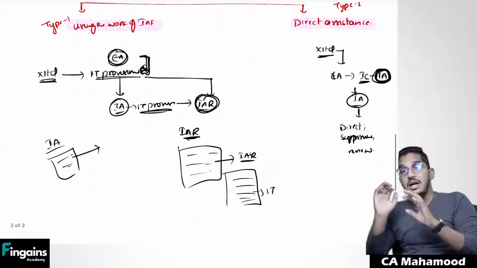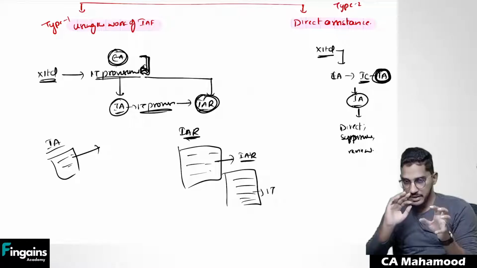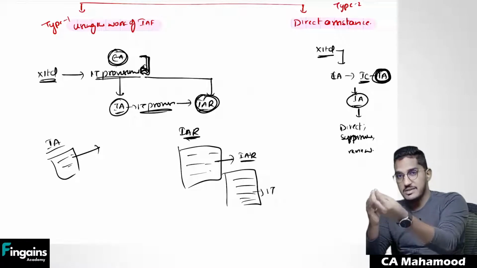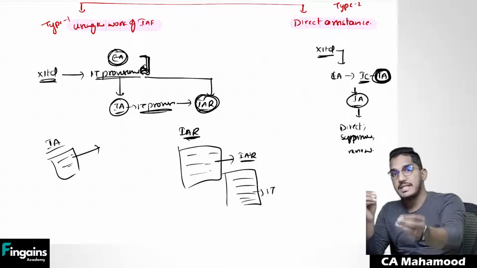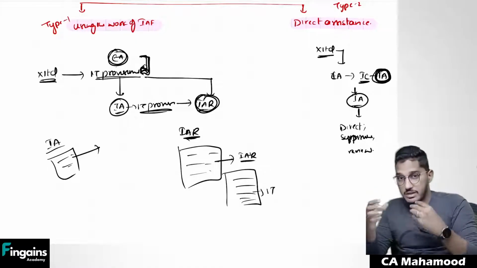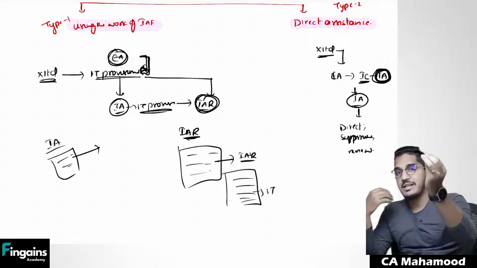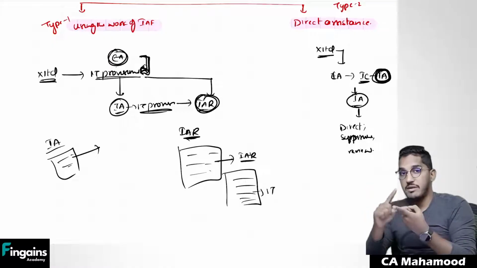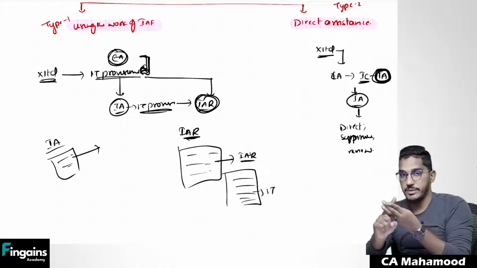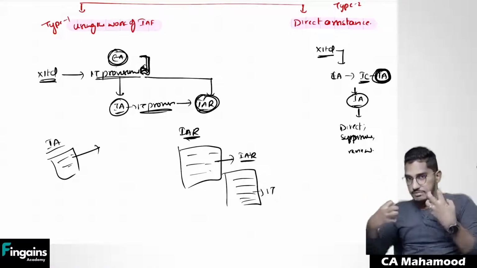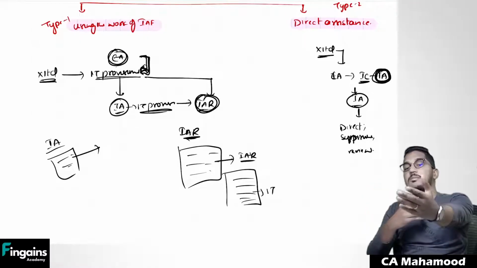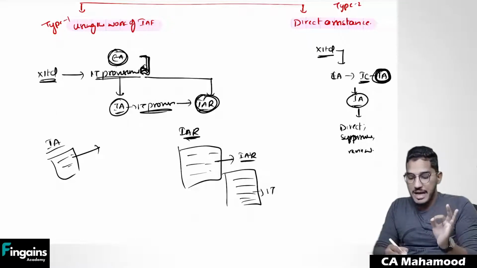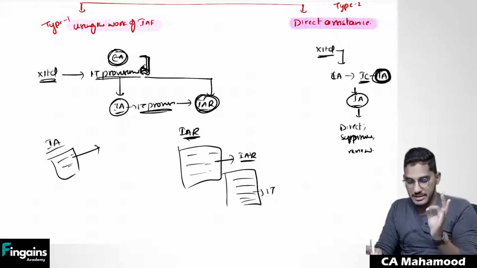In the type 1 usage, I use the work which is already performed by internal auditors. But in the type 2 usage, I am going to the internal auditors. In the case of direct assistance, I am going to the internal auditors and asking them to perform the procedures which I am supposed to perform. I will give them instructions, I will direct them, I will supervise them, I will review them. So under the direction, supervision, review of the external auditor, I am getting the procedures performed by internal auditors. So I'm not using their past work, I'm getting their work done. That we call direct assistance.